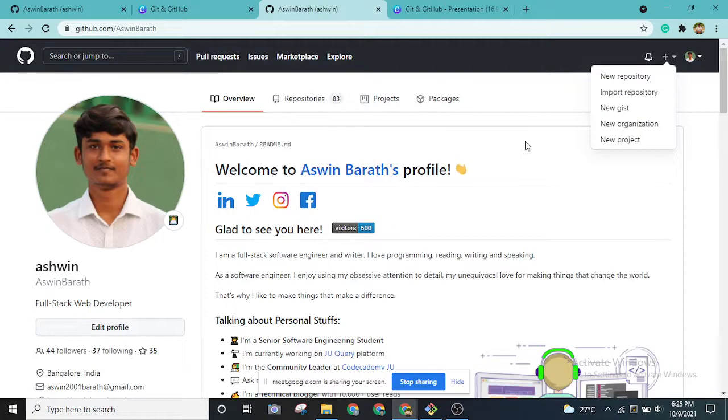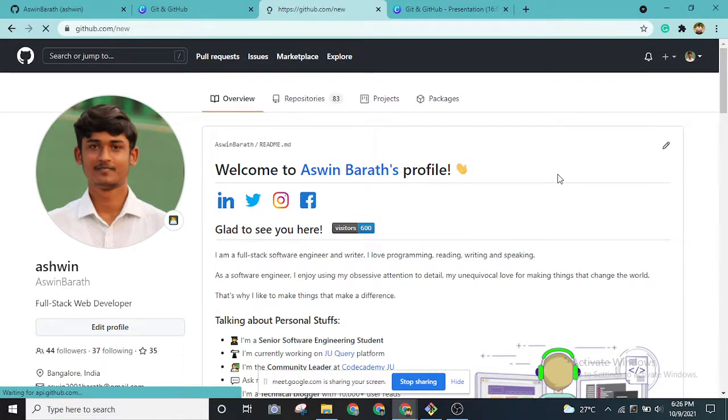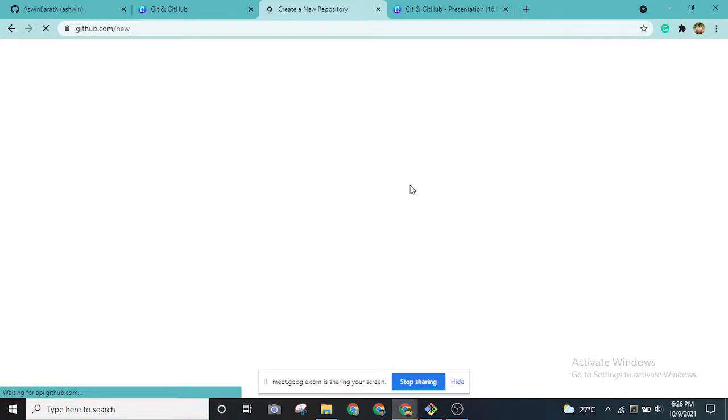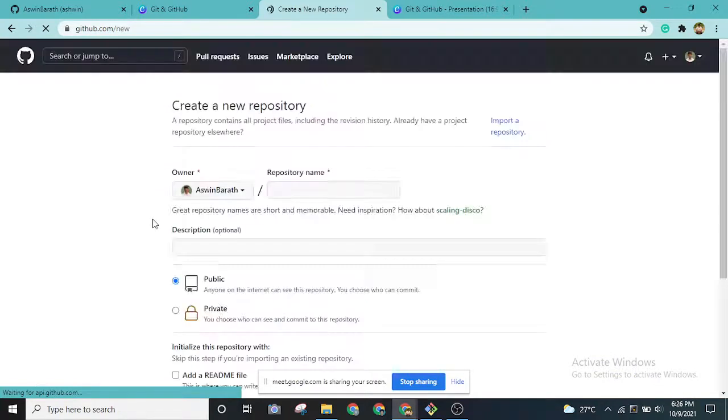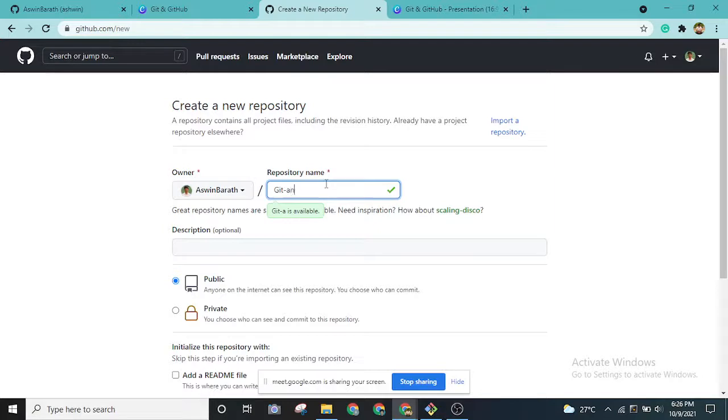Okay, so like I said, a repository is nothing but a project. When you go to GitHub, in your GitHub account, you'll see a plus sign over here. When you click that and choose new repository, a new project will be created. Let me create a new repository. This repository that we are creating in GitHub will act as the remote repository that we were talking about.